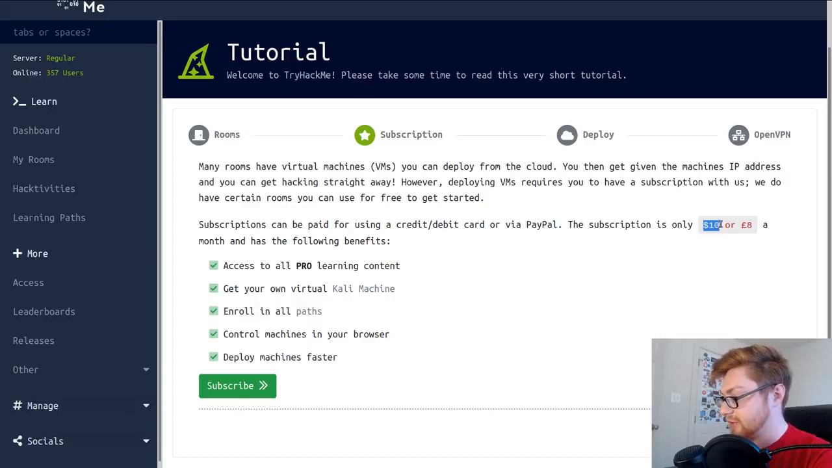Subscribing is only $10, or I guess, what is that? I'm so bad at these currency symbols. £8. That's what it is. £8 a month, and it has the following benefits: the pro content, the Kali Linux machine, and paths, which is another kind of pipeline for you to learn specific things or specific subjects. And of course, you can even control the machines in your browser or spin them up a little bit faster. So it's very cool.